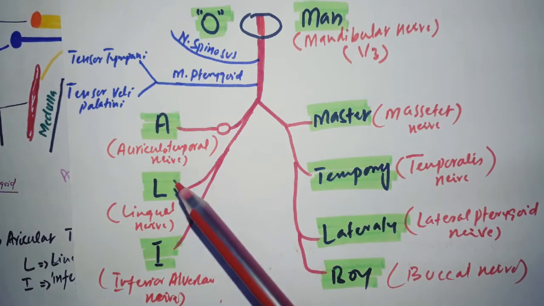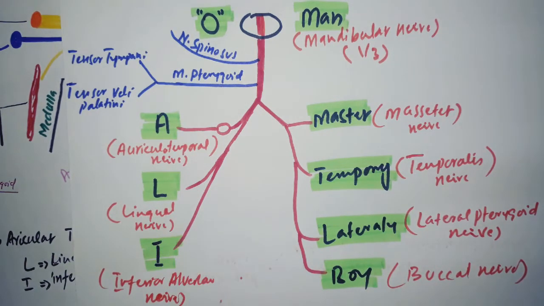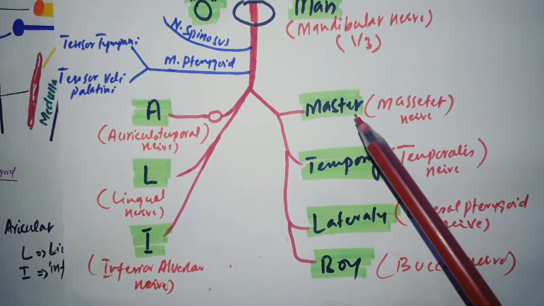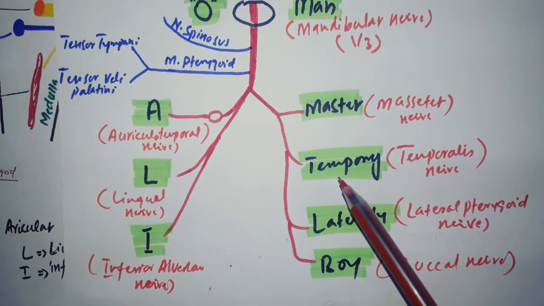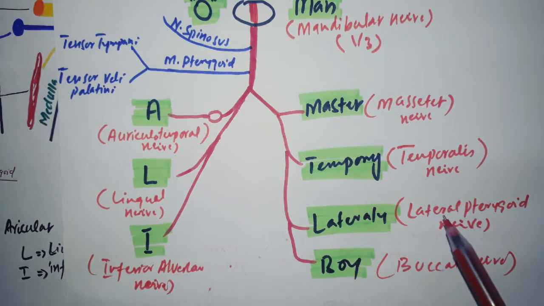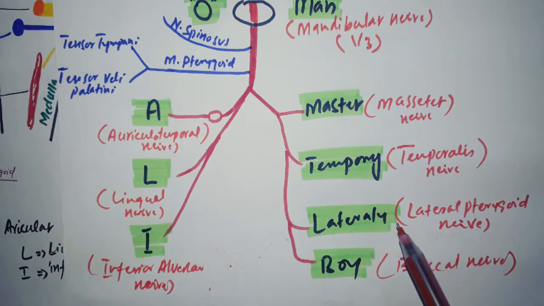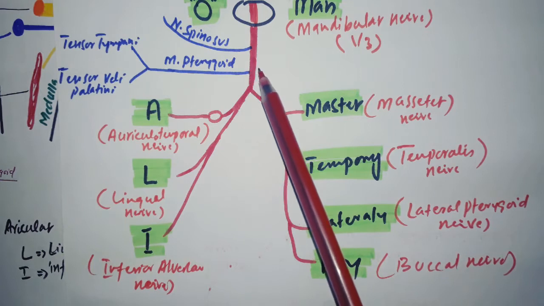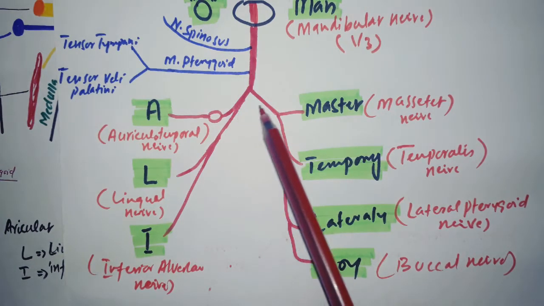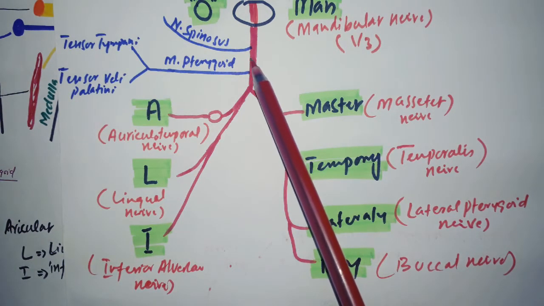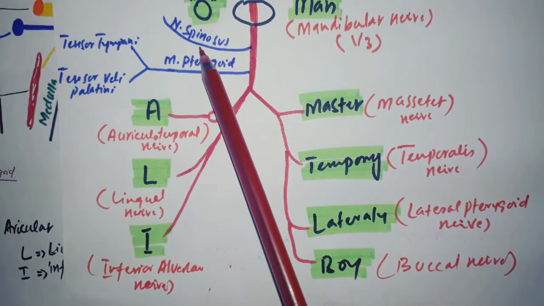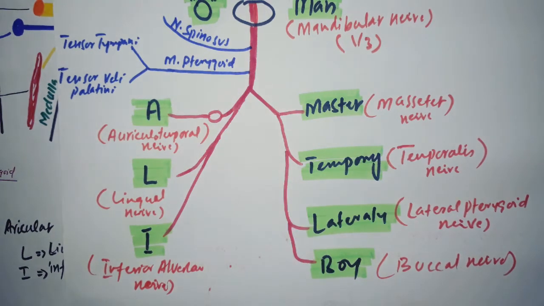A is for auriculotemporal nerve, L is for lingual nerve, I is for inferior alveolar nerve, master is for masseteric nerve, temporary is for temporalis nerve, lateral is for lateral pterygoid nerve, and boy is for buccal nerve. As lateral pterygoid is here, the medial pterygoid is going to be derived from the trunk. This is the posterior division, this is the anterior division, and this is the trunk. From the trunk we also get a branch called nervus spinosus. So I'm going to explain it.